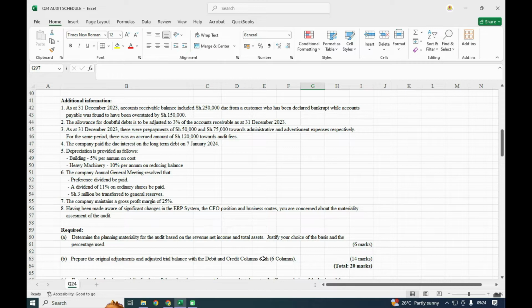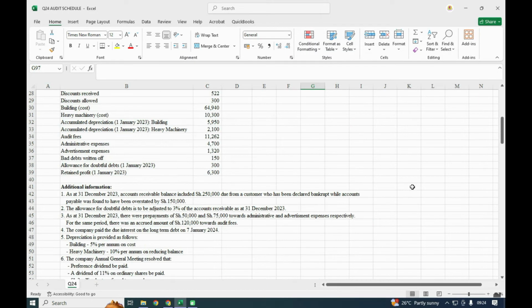Then number 2, the allowance for doubtful debt is to be adjusted to 3% of accounts receivable as of that 1st December. And remember, as of that 1st December, we have the 250. Yeah, we have the 250. So you can do some workings on this end.